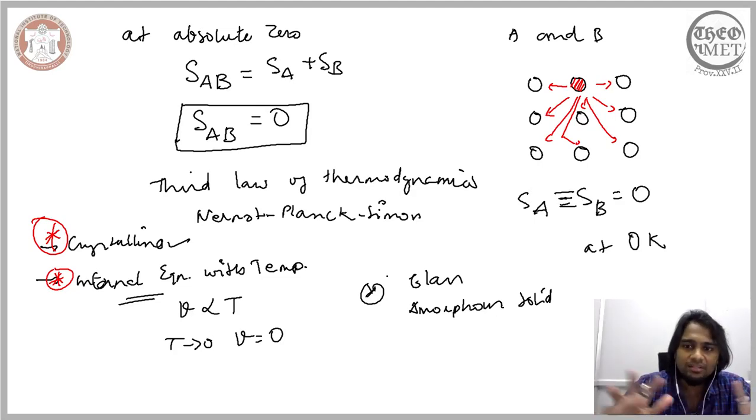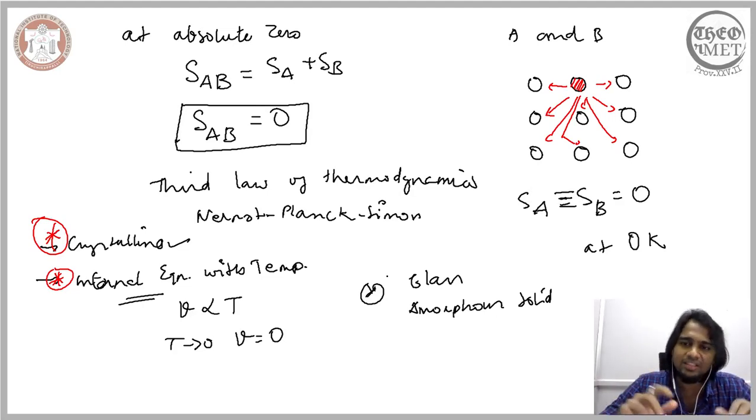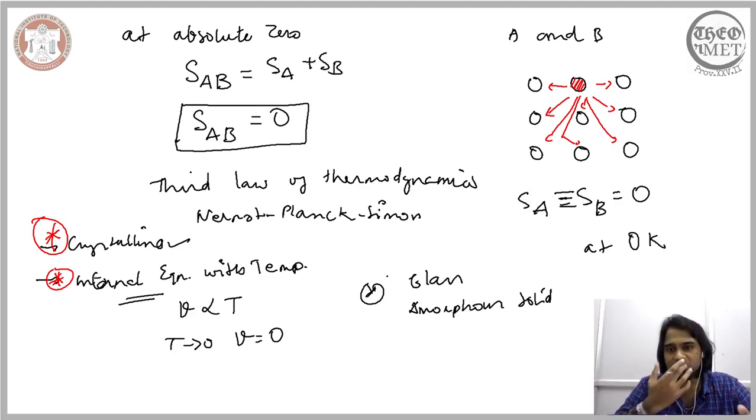Now, when the atoms occupy random positions, it is rather possible for us to introduce disorderliness irrespective of the temperature. One such material is glass or any amorphous solid, wherein there is no regular position for the atoms to occupy in the long range. So therefore, in those materials, we don't have to expect the entropy to be 0 for the material at absolute 0.